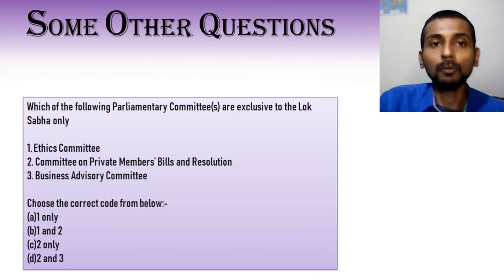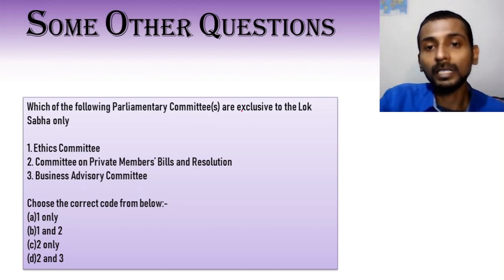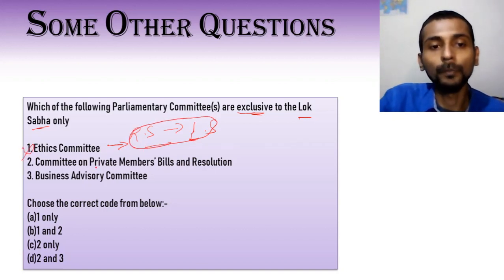And now we have come to some other questions. So this question hasn't been asked in the UPSC examination. So let's look at the question. It says, which of the following parliamentary committees are exclusive to the Lok Sabha? So we have to talk about the committee which is exclusive to the Lok Sabha. Now the first option is the Ethics Committee. The Ethics Committee, as I have already told, was first constituted in Rajya Sabha, then constituted in the Lok Sabha. So that means that it is there in both the houses. So 1 is not true.